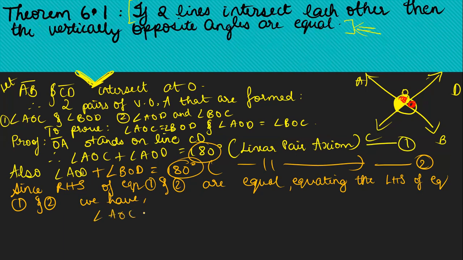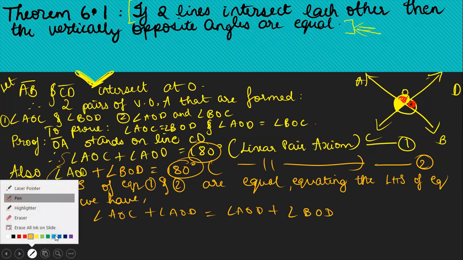Angle AOC plus angle AOD from equation number 1 is equal to angle AOD plus angle BOD, correct? So I'm equating the LHS of both these equations.